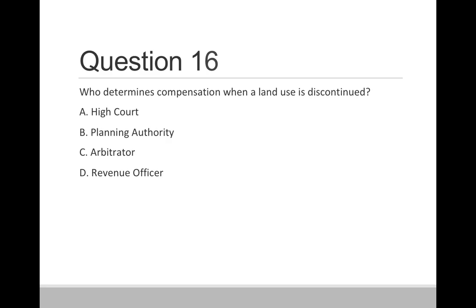Question 16. Who determines the compensation when land use is discontinued? Option A, High Court. Option B, Planning Authority. Option C, Arbitrator. Option D, Revenue Officer. So correct answer is option C, Arbitrator. So this is related to the town planning scheme.